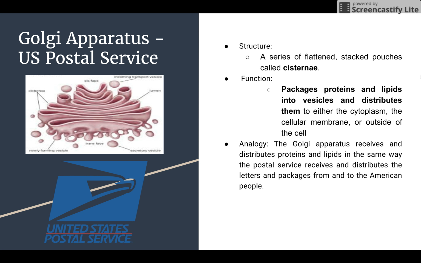The structure of the Golgi apparatus is that it is a series of flattened stacked pouches called cisternae. The function of the Golgi apparatus is that it packages proteins and lipids into vesicles and distributes them to either the cytoplasm, the cellular membrane, or outside of the cell.